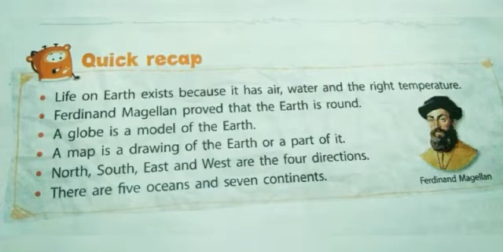And the next topic is about directions. What are the 4 major directions? North, south, east and west. They are the 4 directions. And the last topic which we saw was about oceans and continents. How many oceans and continents are there? There are 5 oceans and 7 continents.